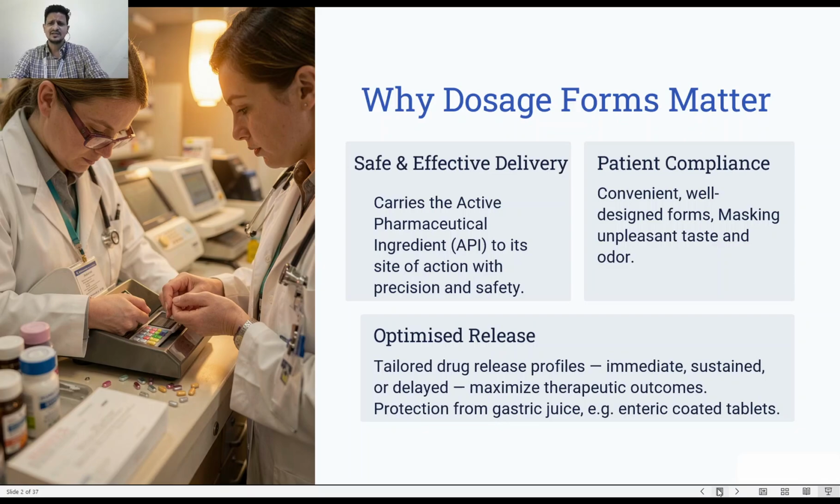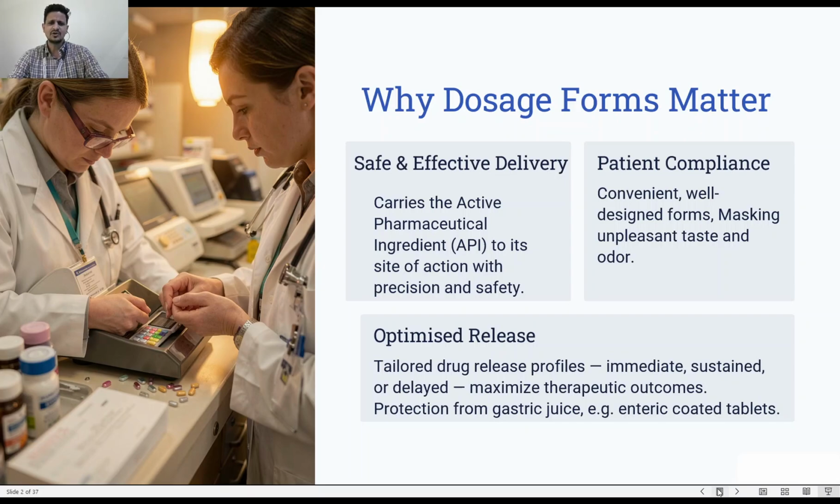Okay, so this is dosage form. It will also help the patient to take the drug easily by masking the taste. If it is bitter, the dosage form will not allow the drug to directly come in contact with your mucosa, so that you will not feel the taste. Okay, so it will also help the patient to overcome any kind of bitter or unpleasant taste.